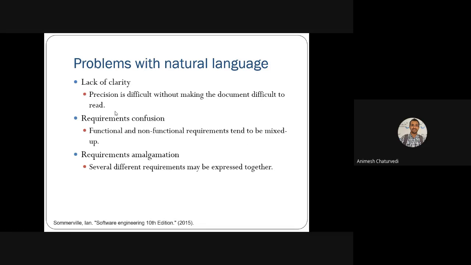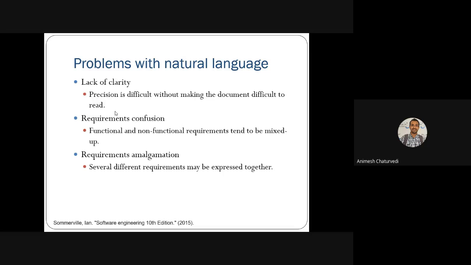Thereafter, the problems with natural language are lack of clarity, lack of understanding, and precision; it is very difficult to make the document readable. The writing should be very clear. Then requirement confusion.